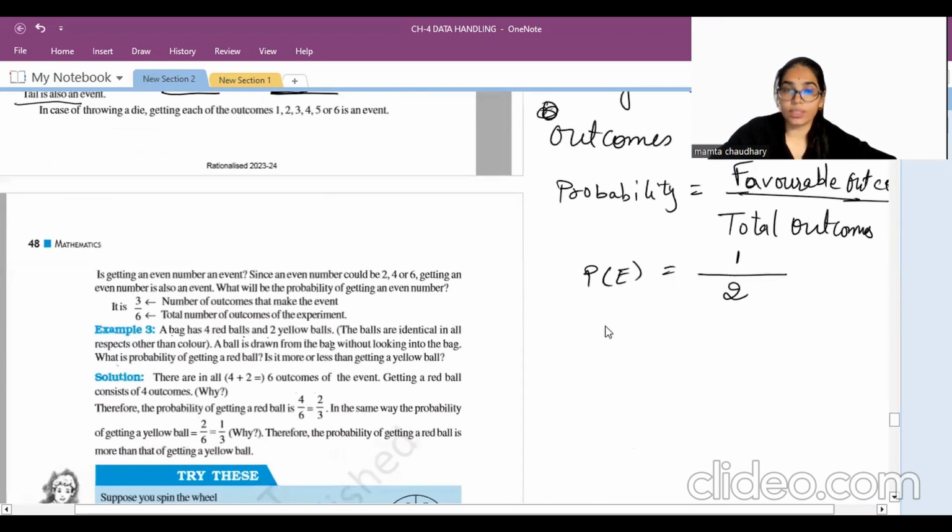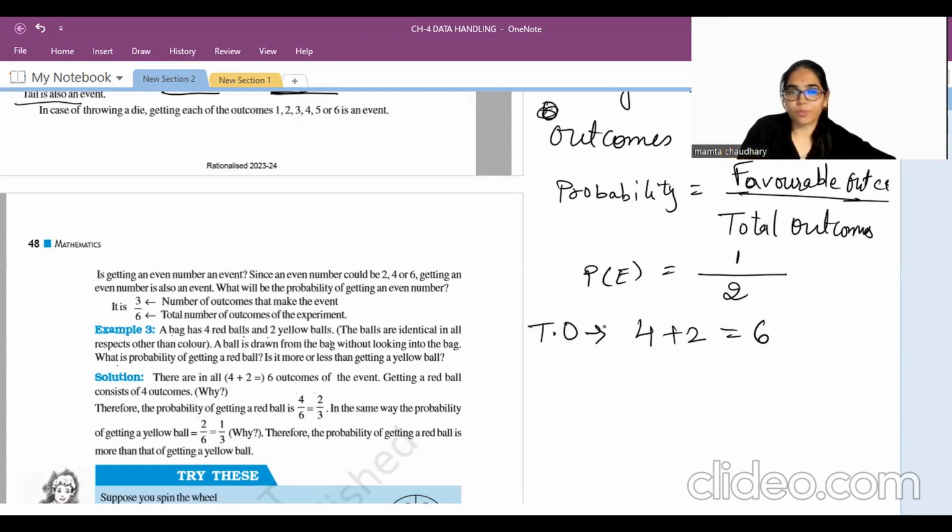Right? Now here it is saying there are 4 red balls and 2 yellow balls, and you are picking a ball from it. It means your experiment is picking a ball. Now total outcomes: how many? 4 red and 2 yellow, so there are 6 outcomes, 6 balls.